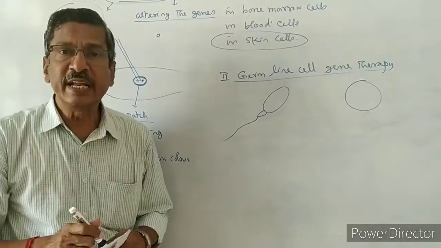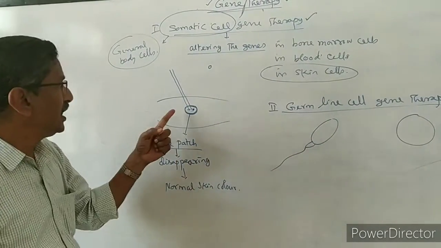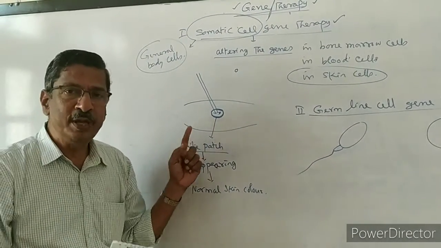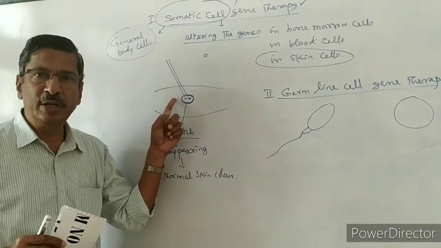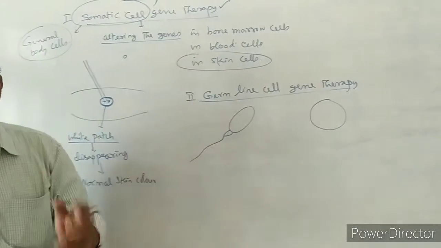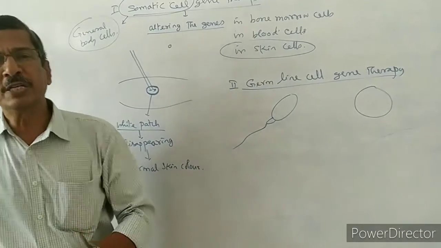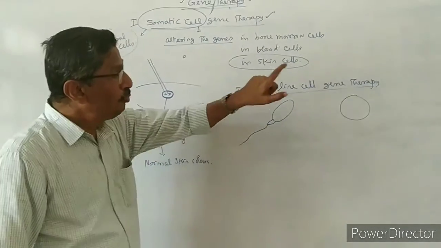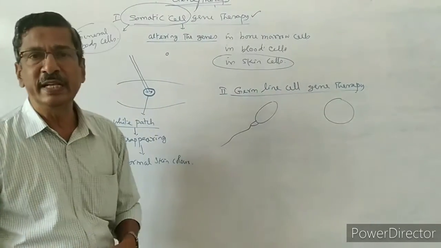There are certain genetic diseases which are hereditary. This skin patch which appeared all of a sudden due to radiation is not hereditary. It is affecting only that particular individual. But there are a lot of genetic diseases which are heritable, which are passing on to the subsequent generation. For curing that, the germline cell gene therapy is needed.